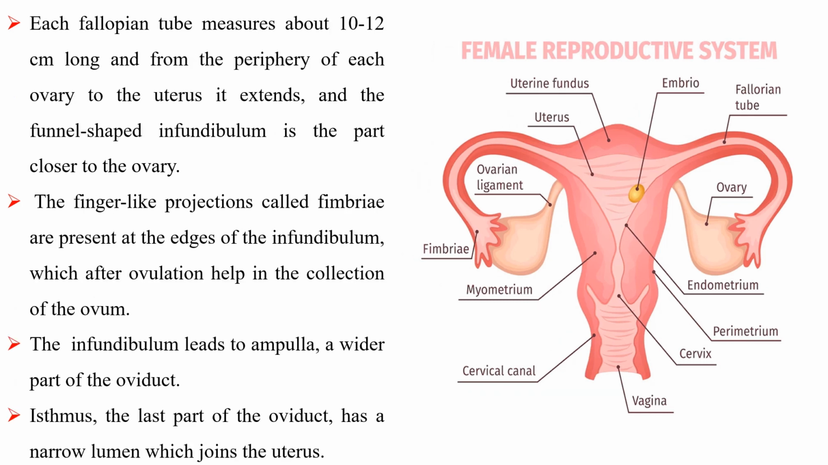Each fallopian tube measures about 10 to 12 centimeters long, and it extends from the periphery of each ovary to the uterus, and the funnel-shaped infundibulum is the part closer to the ovary. The finger-like projections called fimbriae are present at the edges of the infundibulum, which after ovulation help in the collection of ovum. The infundibulum leads to ampulla, a wider part of the oviduct. Isthmus, the last part of the oviduct, has a narrow lumen which joins the uterus.